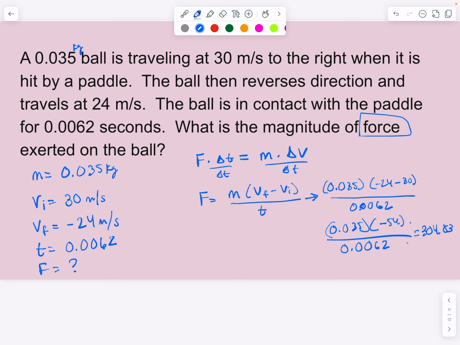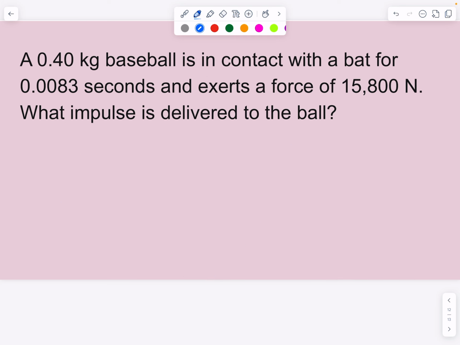304.83. And again, we could say the units are kilograms times meters per second. You could also write it as newtons times seconds. That all works as well. But we end up basically with 304.83 newtons, and that becomes the magnitude of force. What's critical about this problem is that you do have a time that you're going to use, but we also have a change in velocity because it's going to the right and then it's going to the left. So keep that in mind.